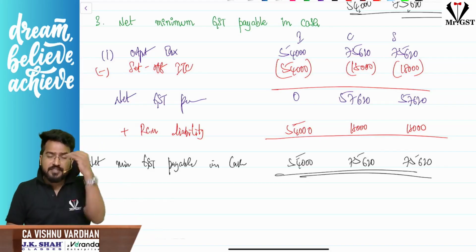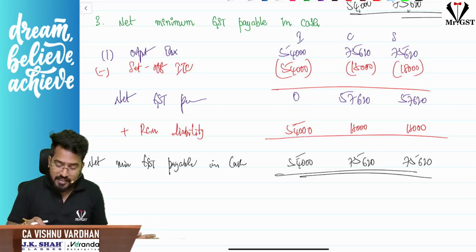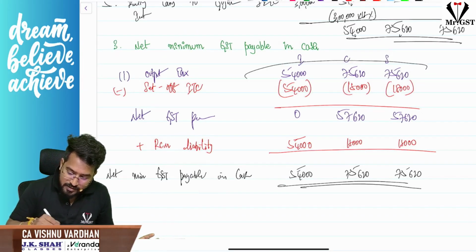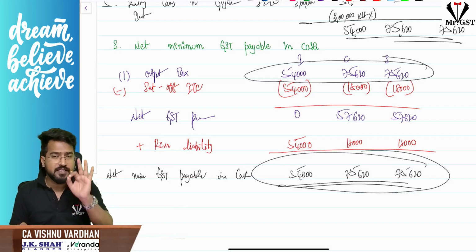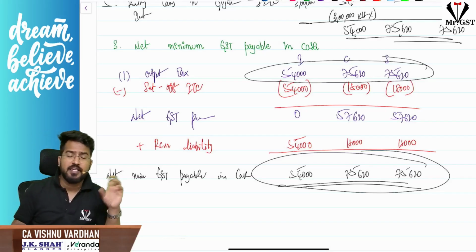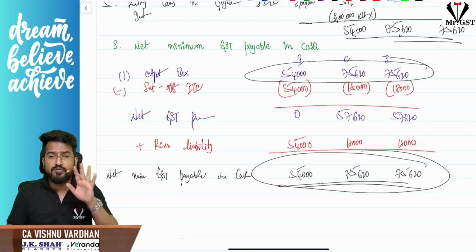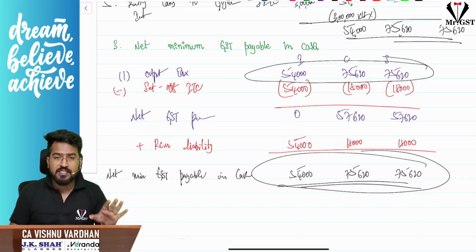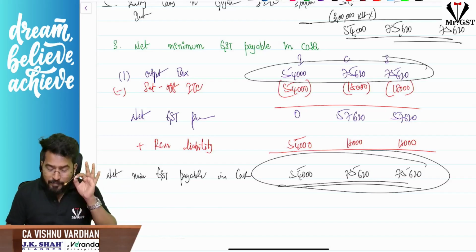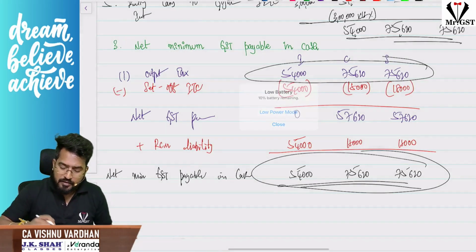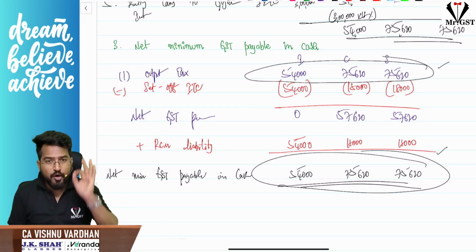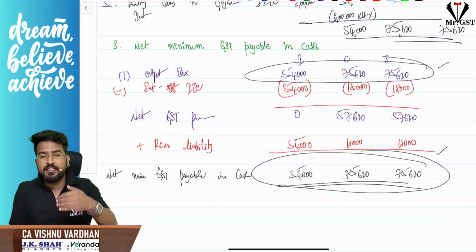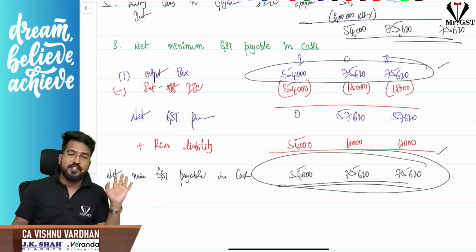Because all the purchases on which we have taken ITC, please understand, this and this are same. I repeat that both figures are same just because we have taken all the purchases under RCM. If there are any other purchases which are under FCM, these numbers would have changed. So don't misunderstand, don't get confused. Here the answer is absolutely this one and this one are same just because we have all purchases under RCM. So it doesn't show any difference in calculations or numbers to you.